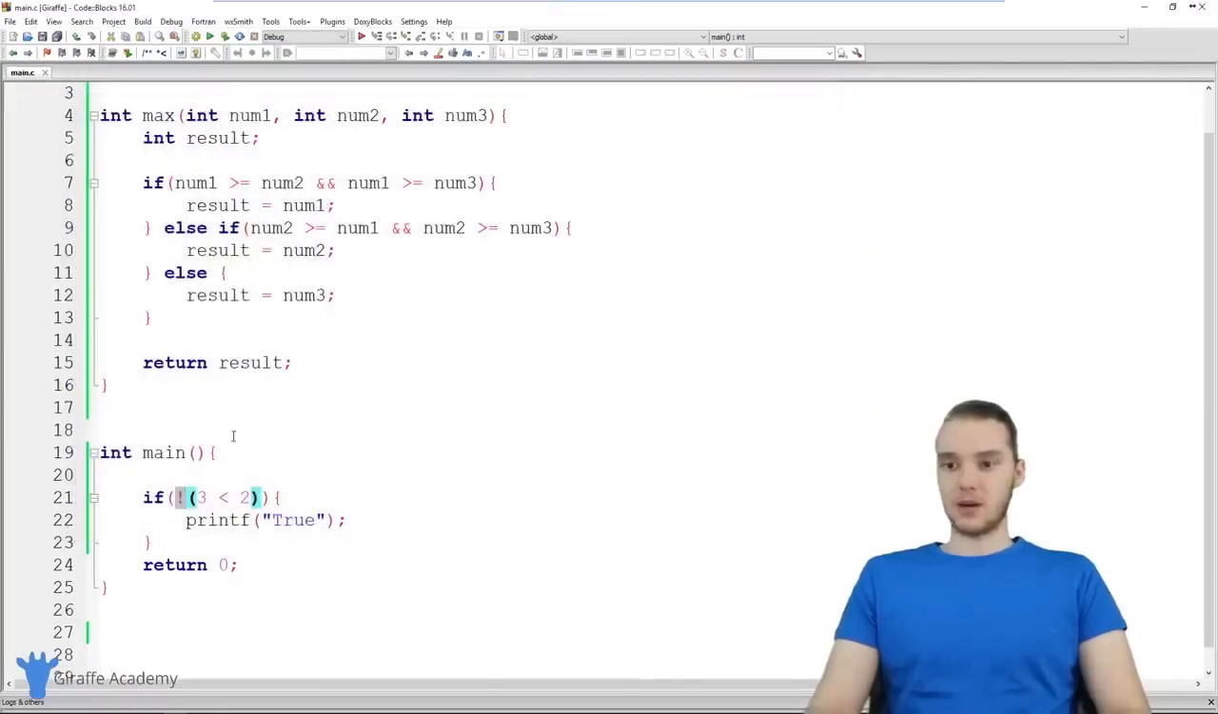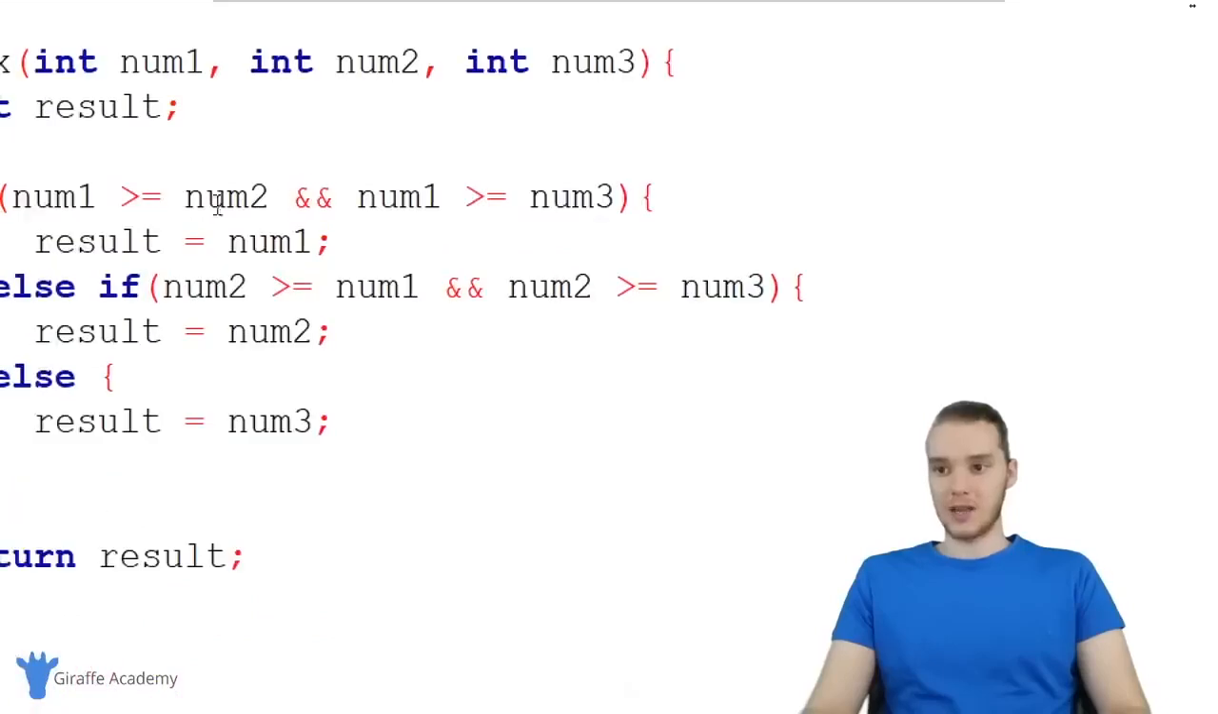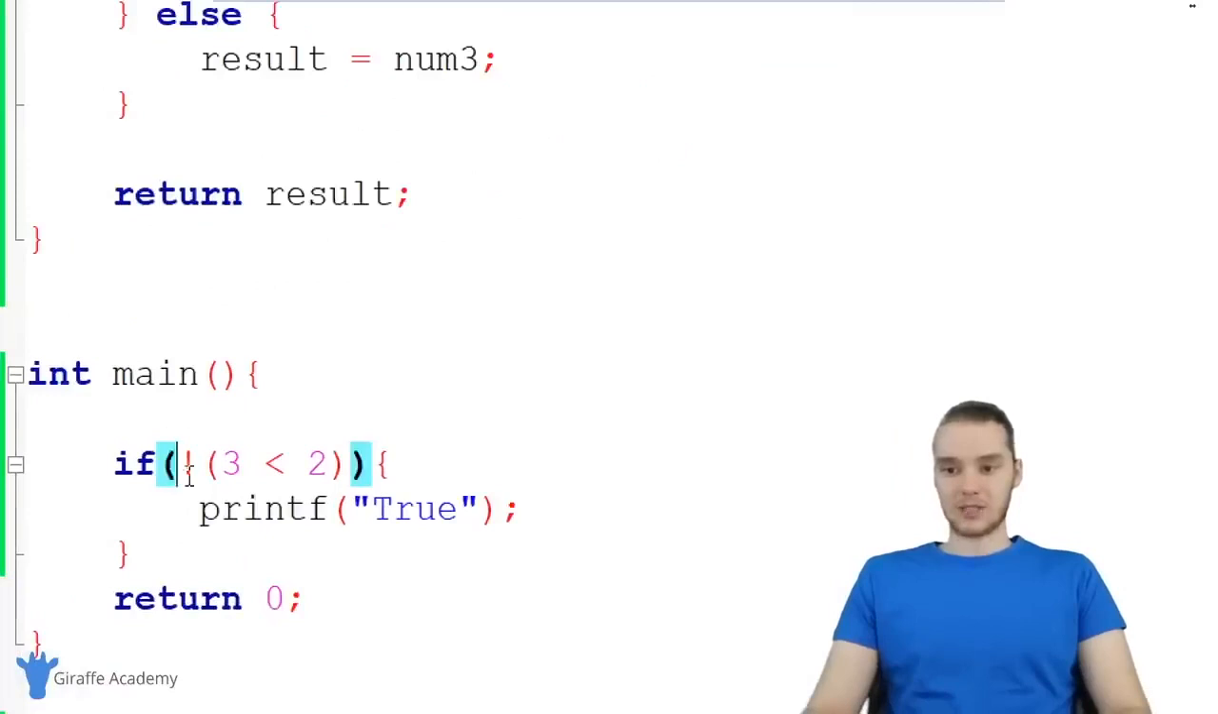So that's sort of the basics of using if statements. And I covered just about everything that you can do. We can use ands, we can use all of these different comparison operators, we can use ors, and we can use this exclamation point to negate something.